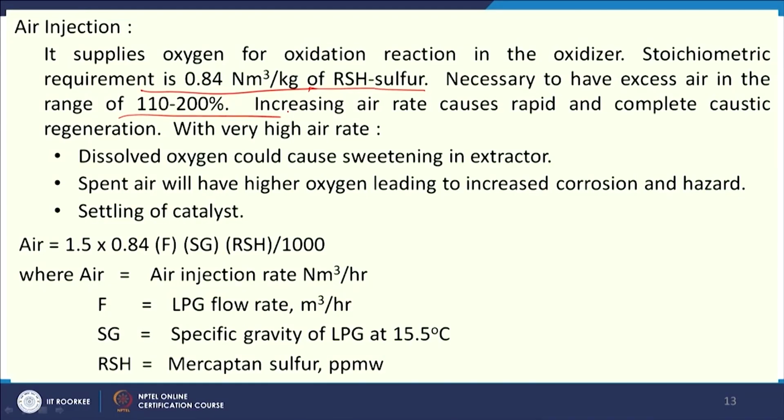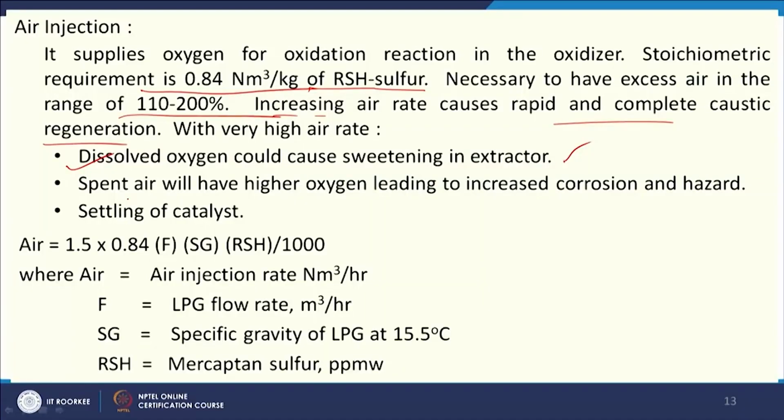If we increase the air, then it causes rapid and complete caustic regeneration. But if the air supply is very high, then we may get some disadvantages, that is, dissolved oxygen will be more and that can cause sweetening in the extractor, because we are recycling this, and the spent air will have higher oxygen, leading to increased corrosion and hazards.